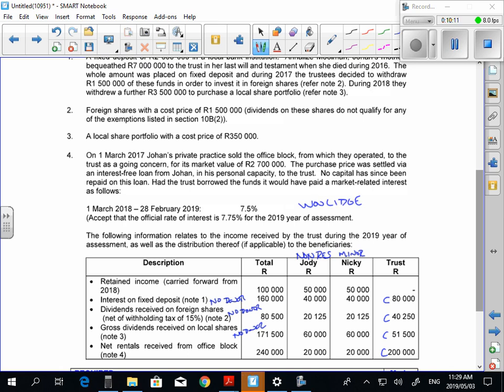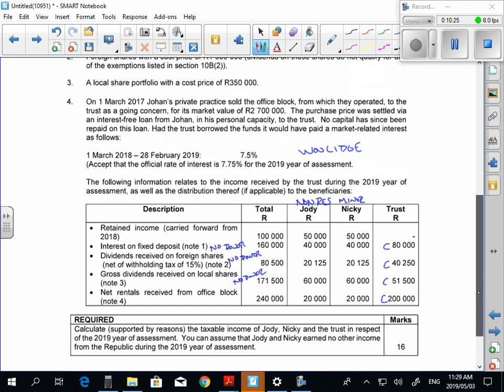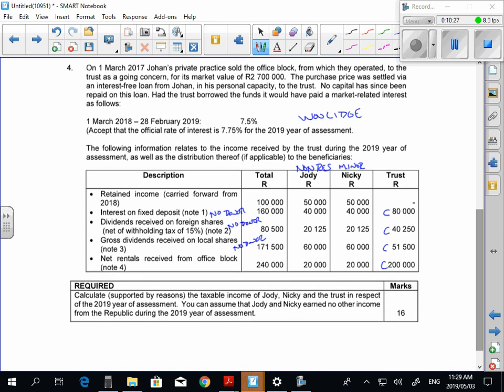And they've given you a fair rate, and they've given you the official rate. Now, what does Woolidge use, the fair rate or the official rate? Fair rate, not the official rate. Okay, the following information relates to these people. So what I'd like you to do just to start off with is think about how you're going to calculate a Woolidge limit, number one.